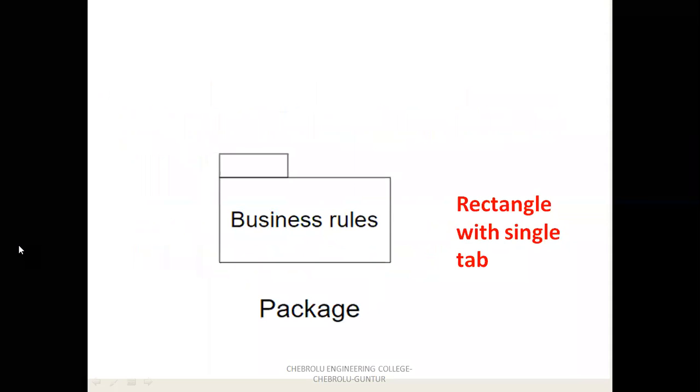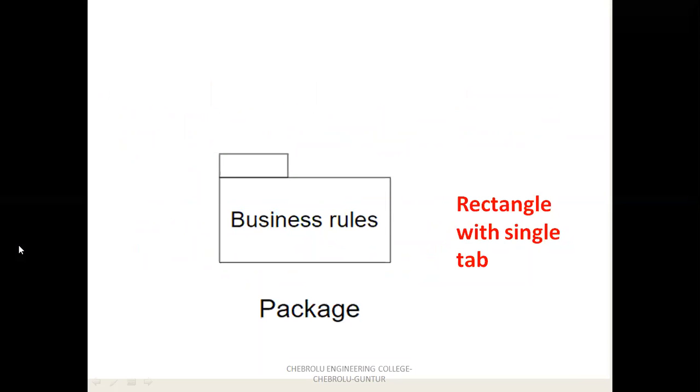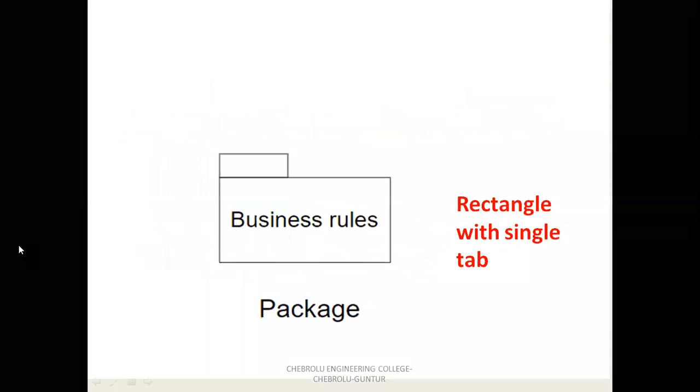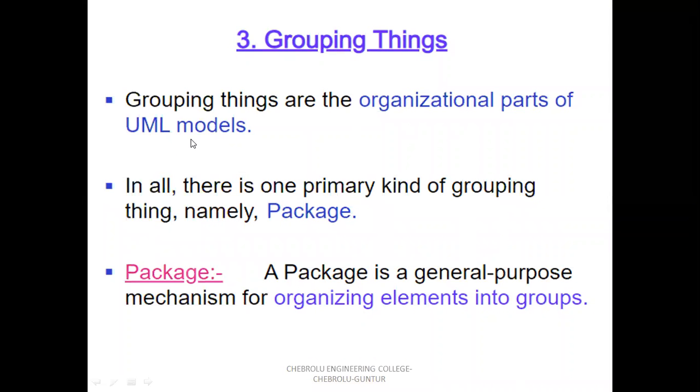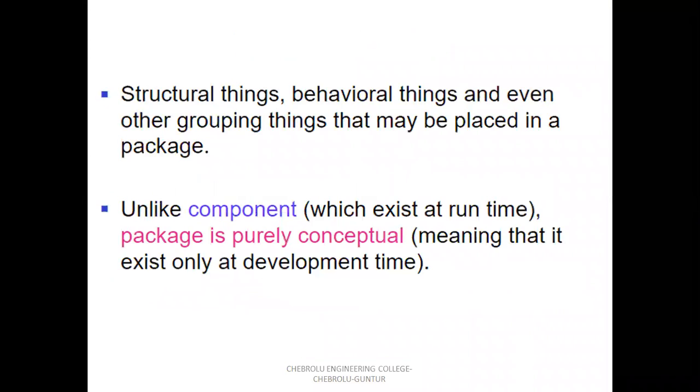The rectangle with two tabs represents a component in structural things. But package, the only grouping thing, is represented by a rectangle with a single tab. It is the organization part of the model.